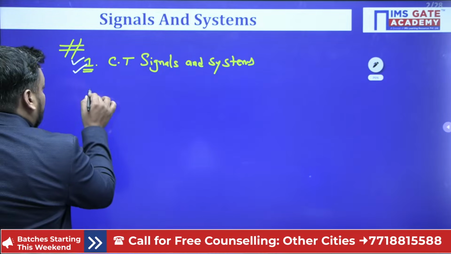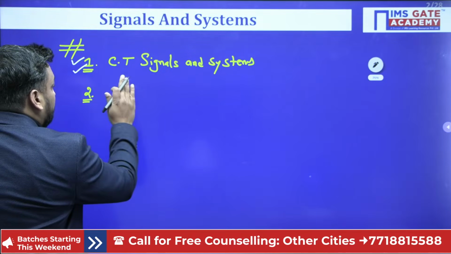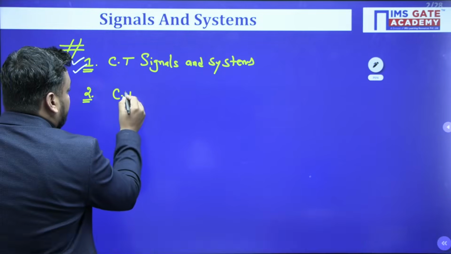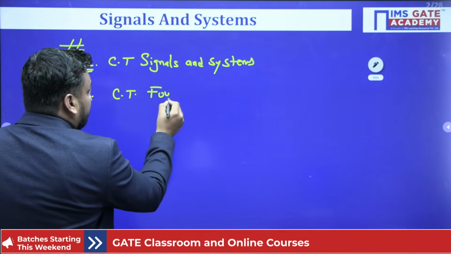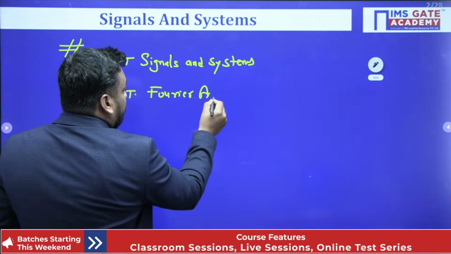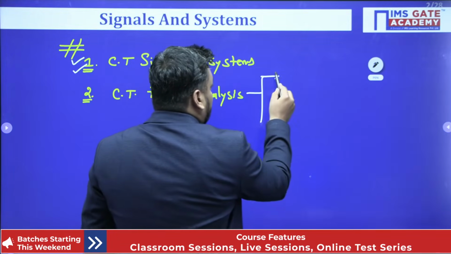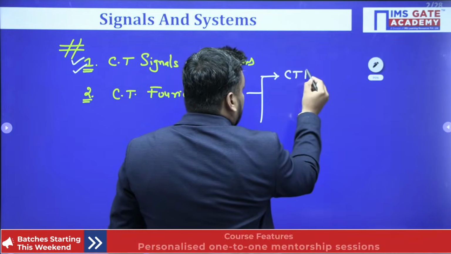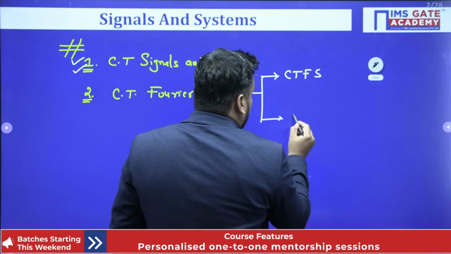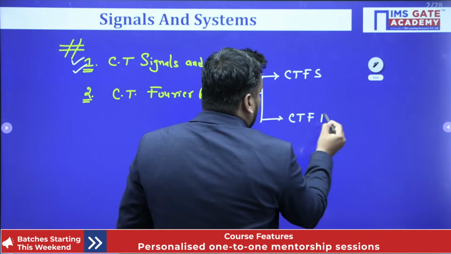So if I talk about chapter number 2, chapter number 2 will be continuous time Fourier analysis. Continuous time Fourier analysis, which is further divided into two parts: continuous time Fourier series and continuous time Fourier transform.